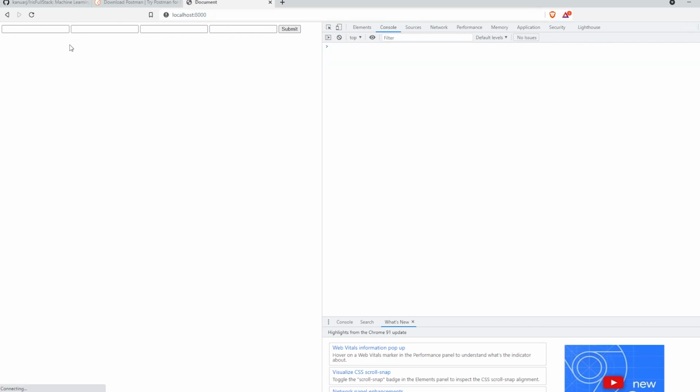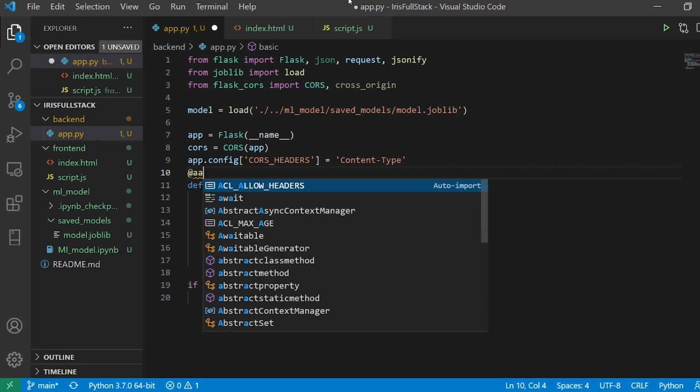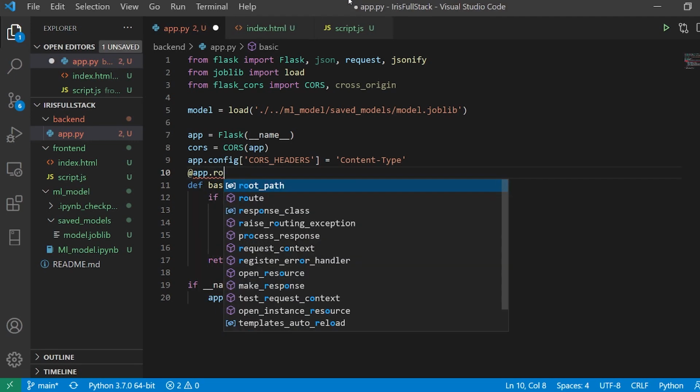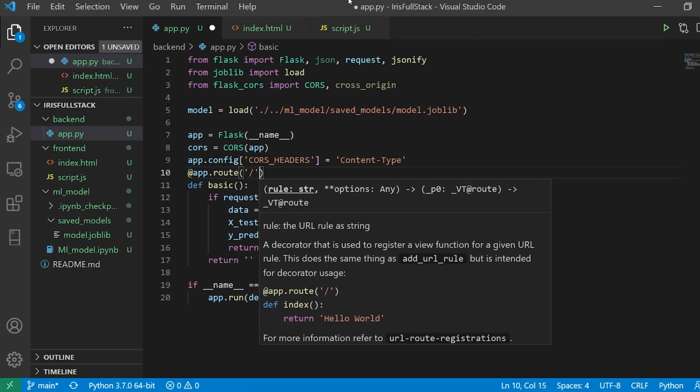I'm going to reload this. So I have my error. The funny part is when I was getting rid of that entire thing, I made a mistake. I actually removed the route. Oh god, app.route. This is the reason it was not coming.